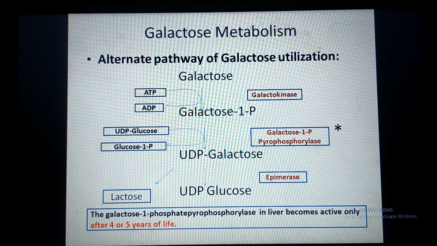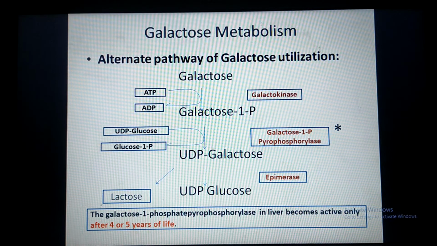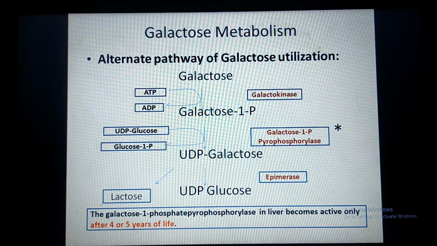So this step is similar to the main pathway. Now in the second step, the galactose 1-phosphate and UDP glucose exchange their groups. UDP is transferred to galactose to form UDP galactose, and the phosphate group from galactose is transferred to glucose to form glucose 1-phosphate. But here the enzyme required is different.